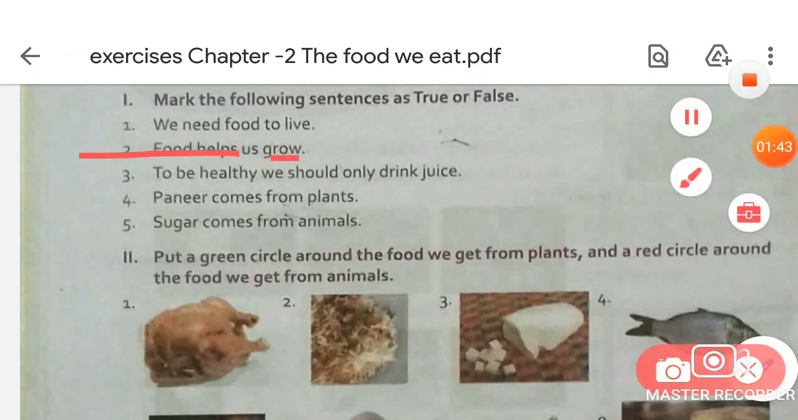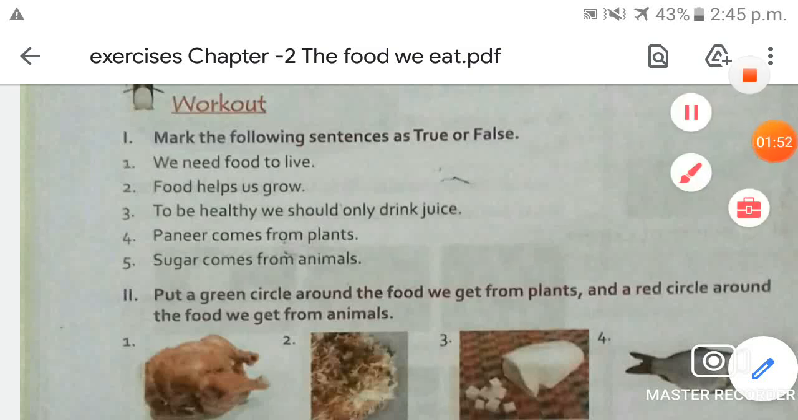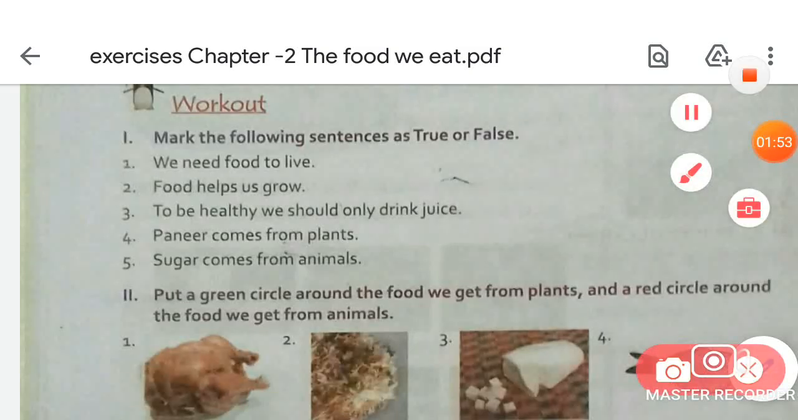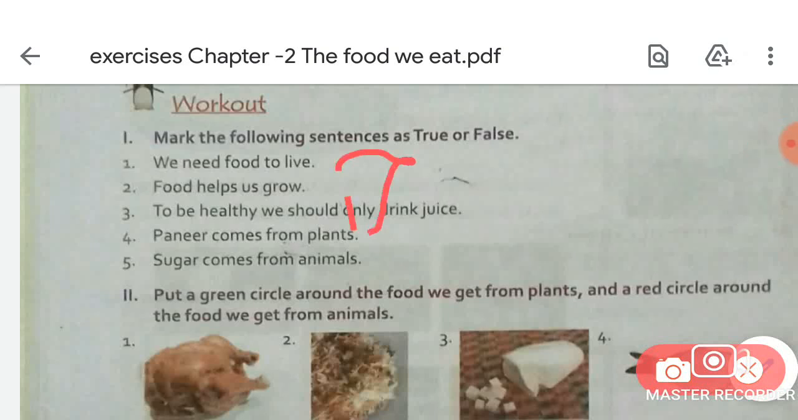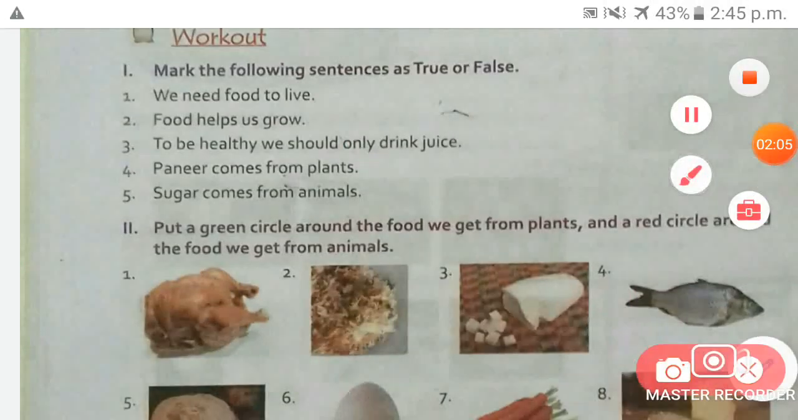Food helps us grow. Is it true or false? Yes, we all know that food helps us to grow. It gives us energy. So it's a true sentence. So here you have to write T. Is that clear? Good. Now move on to the next one.